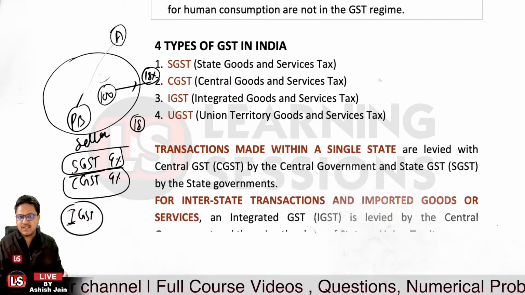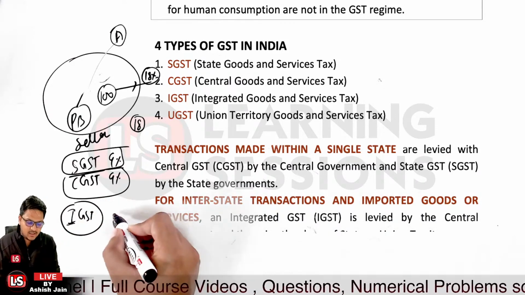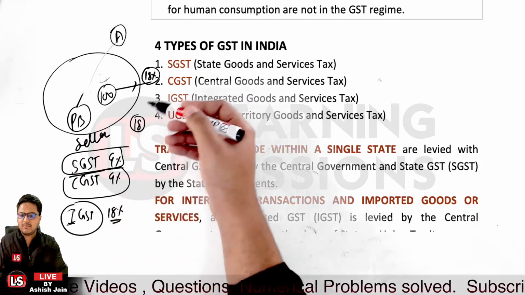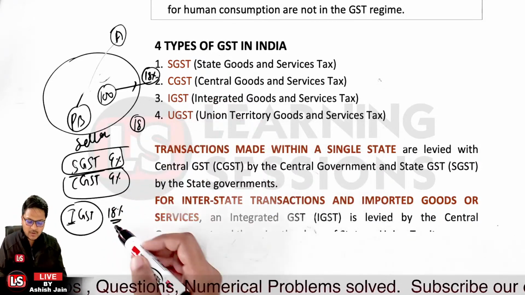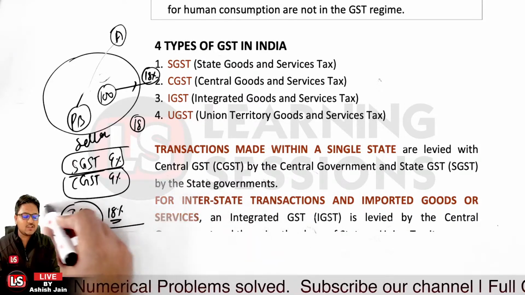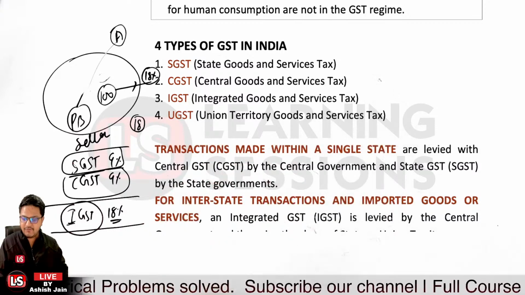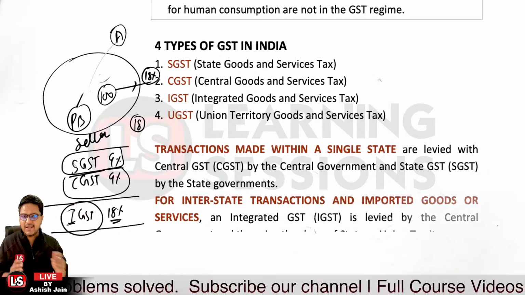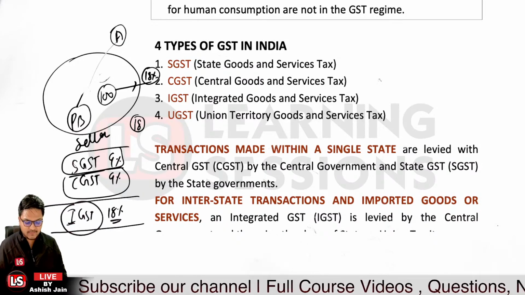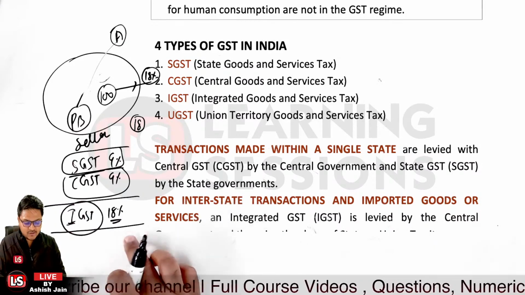If I'm considering the same transaction where 18% GST is levied, the complete component will be 18% IGST. The component is shown under the IGST head only if it is interstate, that is, the buyer is in some other state and the seller is in some other state, not from the same state.